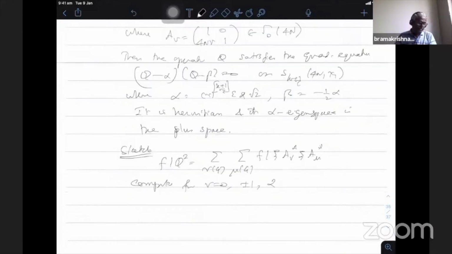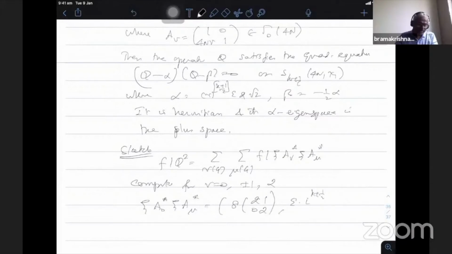So when I take v equal to 0, you take this particular matrix multiplication A_0 star psi A_mu star, which is nothing but, I'll write this with k inside, otherwise I'll have to waste some time getting back to my notation, epsilon into i power (k plus r).